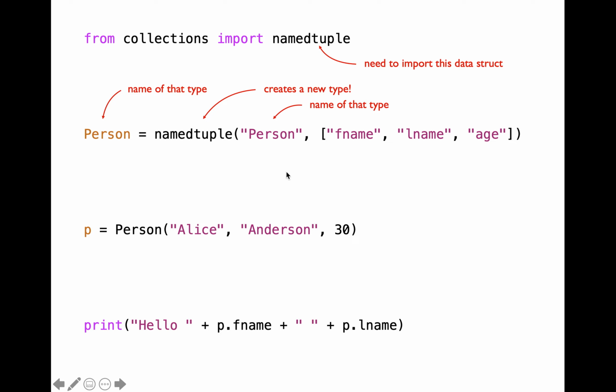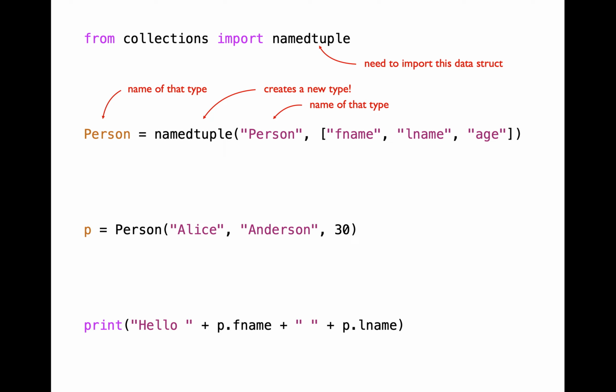For the constructor, you need to pass two arguments. The first argument is going to be a string that represents the name of that type, and the second argument is going to be a list of attributes which are going to store the details corresponding to that particular custom type. In this particular example, we want to store fname, lname, and age. So those are provided as the attributes here. You need to follow the exact same rules for attribute names as you follow for variable names. For example, you cannot have space as part of a variable name or an attribute name.